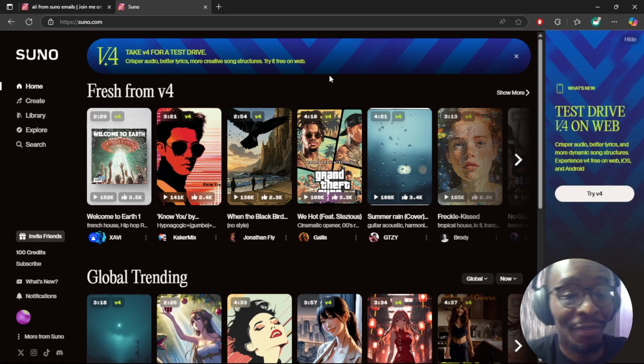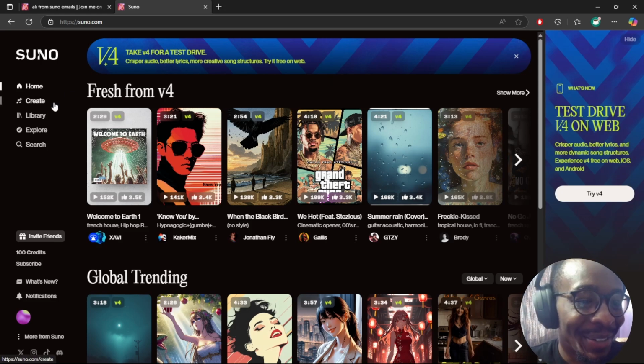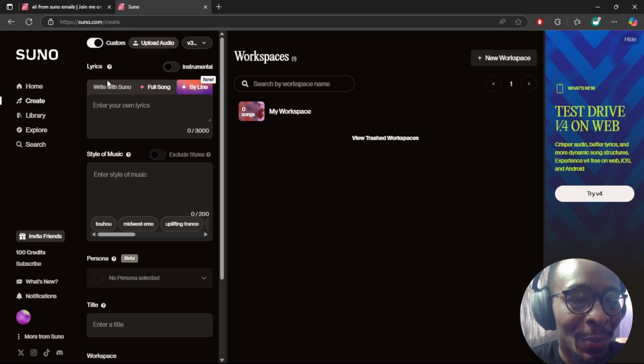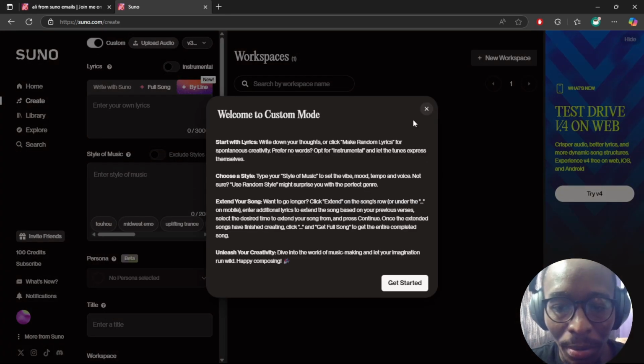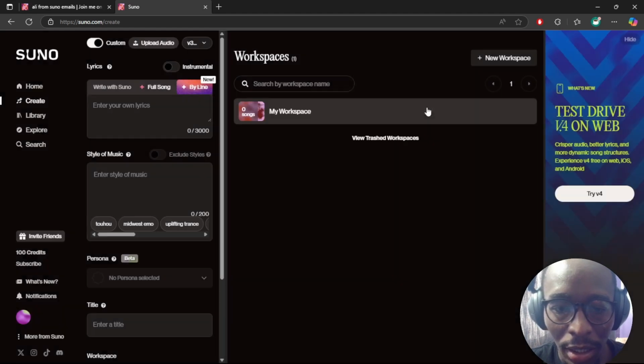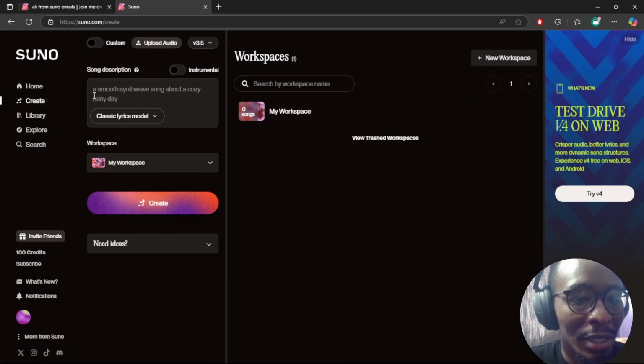Right now we have the V4 version, which is so good. It's so good. I'm going to explain that a bit. So when you come to the create version here, we have a couple of options. For example, we have the custom. So I'm just going to click on the custom button there. Just get rid of that. So you have custom or just song description.